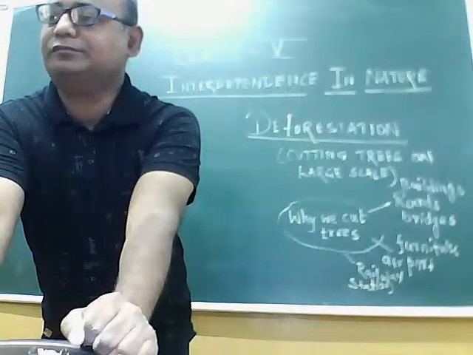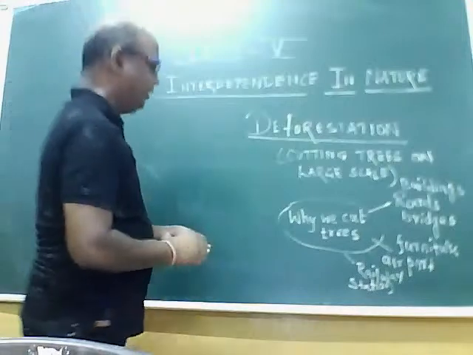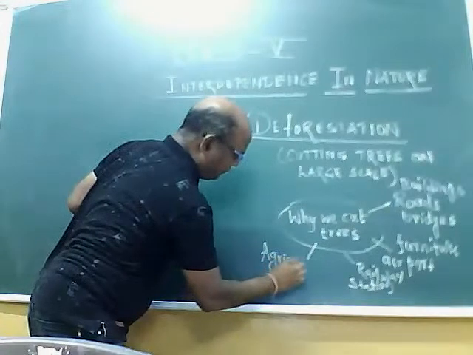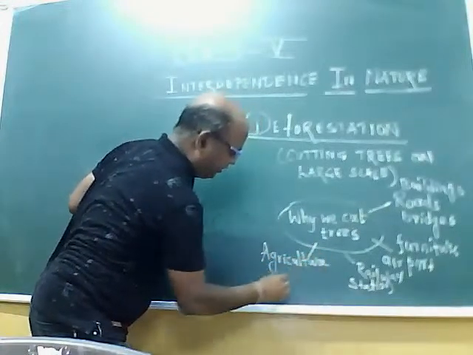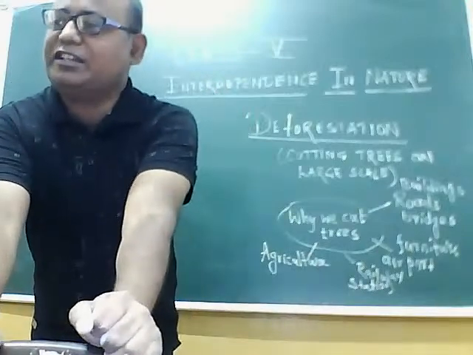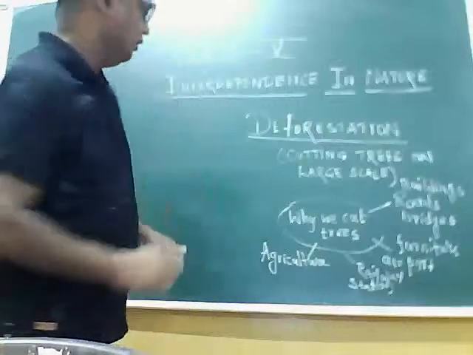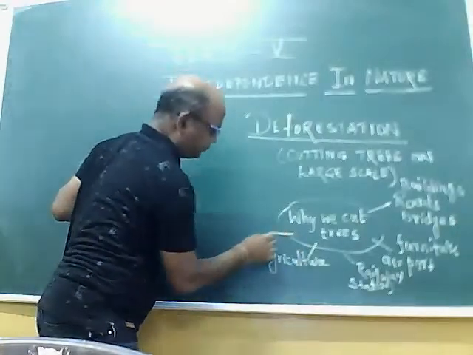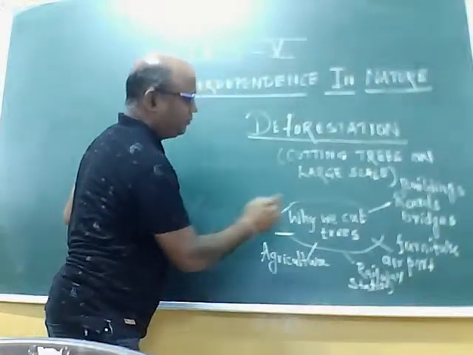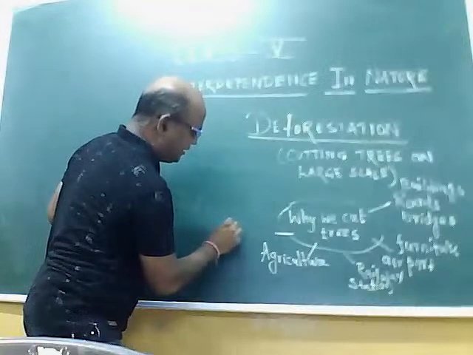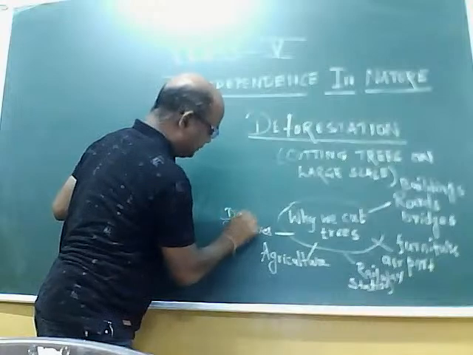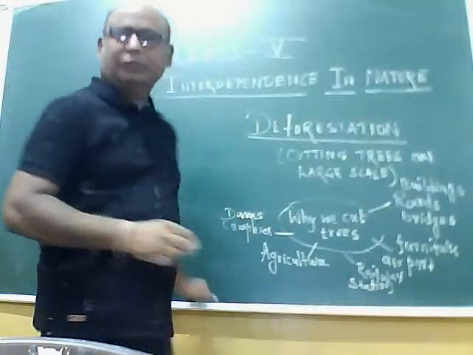Again, we are cutting trees for agriculture purposes, because for agriculture we need land, and for that also we are cutting trees on a large scale. We are cutting trees for roads, bridges, buildings, complexes, making big complexes and dams.